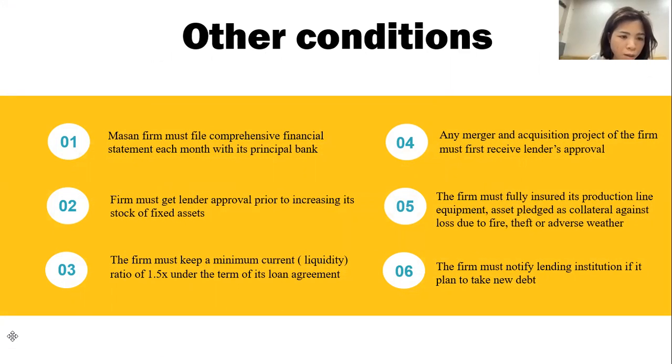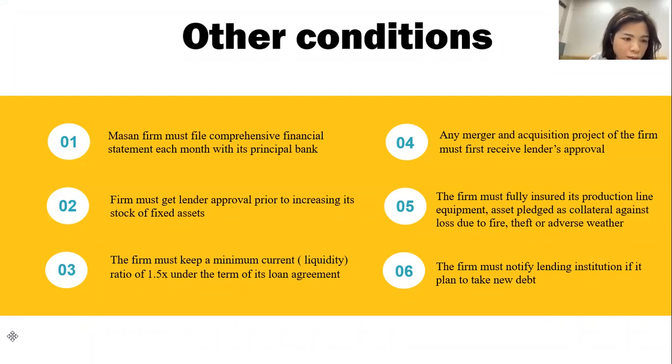The MASAN firm must file a comprehensive financial statement each month with the principal bank, and the next is the firm must keep a minimum current ratio of 1.5 under the terms of its loan agreement.